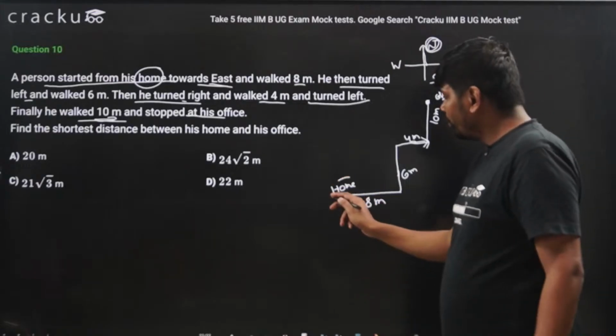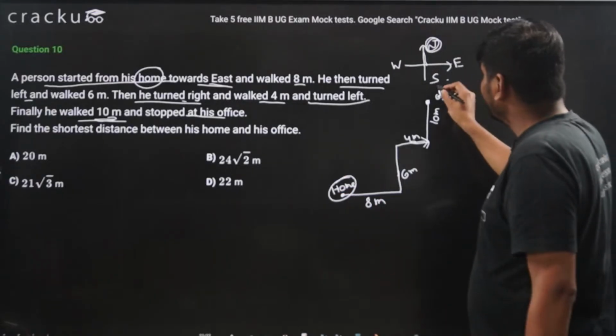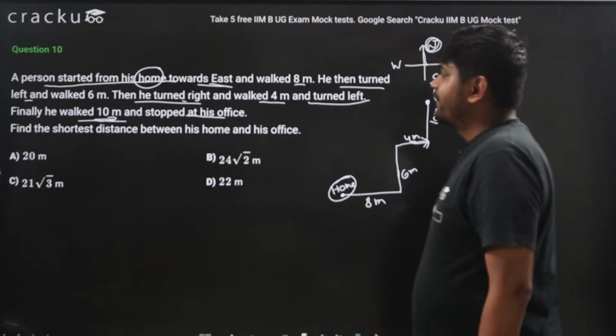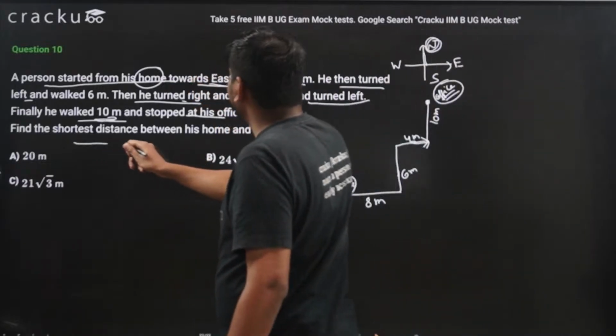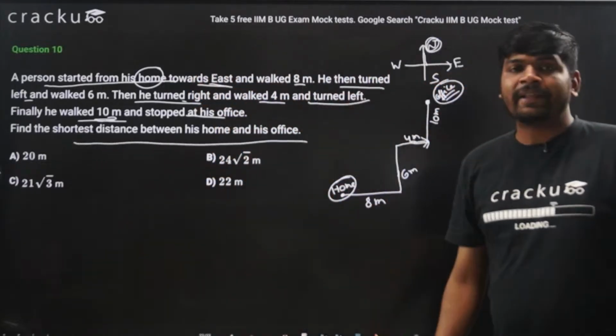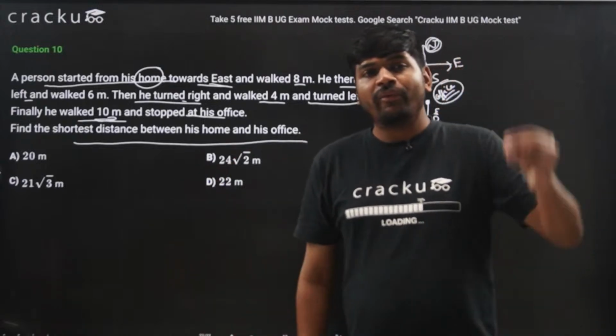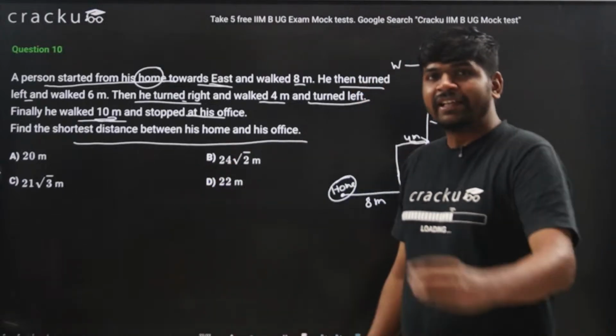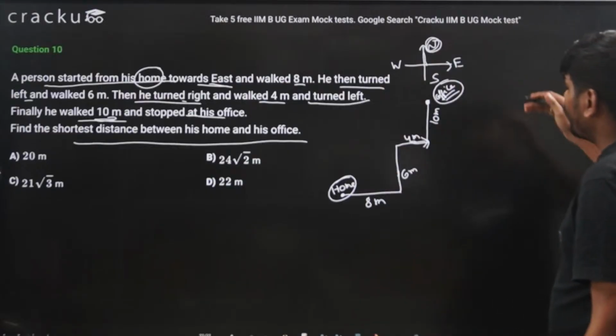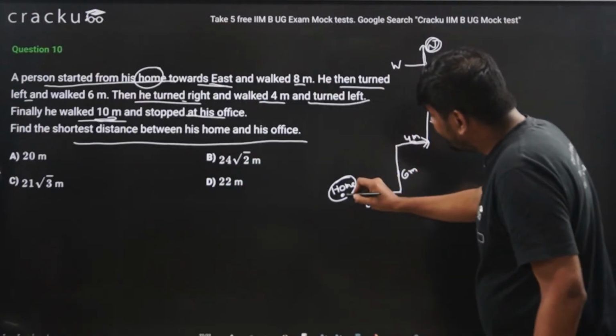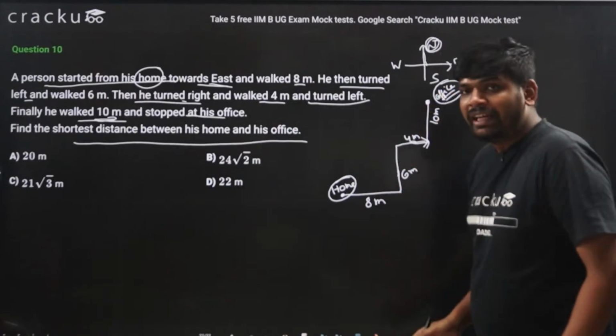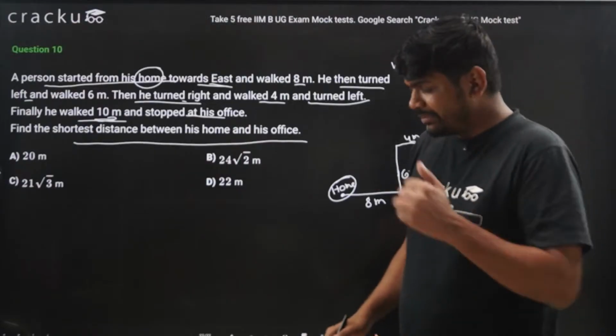He started from home and reached the office. Find the shortest distance between his home and his office. What is the shortest distance? Whenever you need to find the shortest distance, you just need to find the distance between home and office in the x-axis and y-axis.